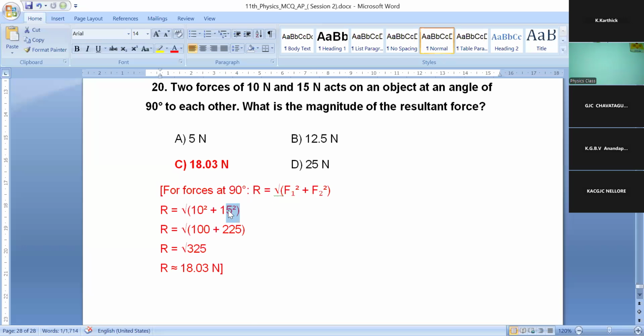Root of 10 square plus 15 square. 10 square gives 100, 15 square gives 225, and then 100 plus 225, 325. Root of 325. R is equal to resultant. So resultant force equal to root of 325, which gives approximately 18.03 Newton. So option C is correct. For the 20th question, option C is correct.